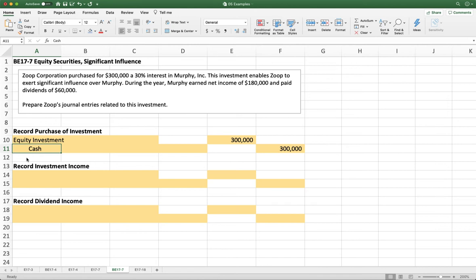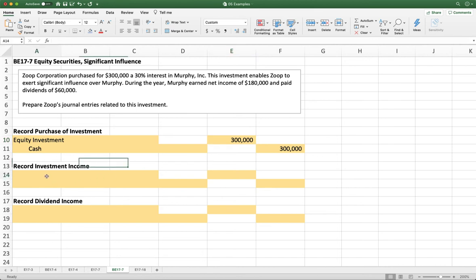Now what we do from here, we do now care what kind of investment this is. So we know it's an equity investment because we bought stock in another company. And then we need to know how much influence we have. So they specifically told us that we have significant influence over Murphy. So that means we're going to use the equity method. The equity method says that we are going to adjust our initial investment anytime the company we've invested in reports a profit or loss or pays out dividends.